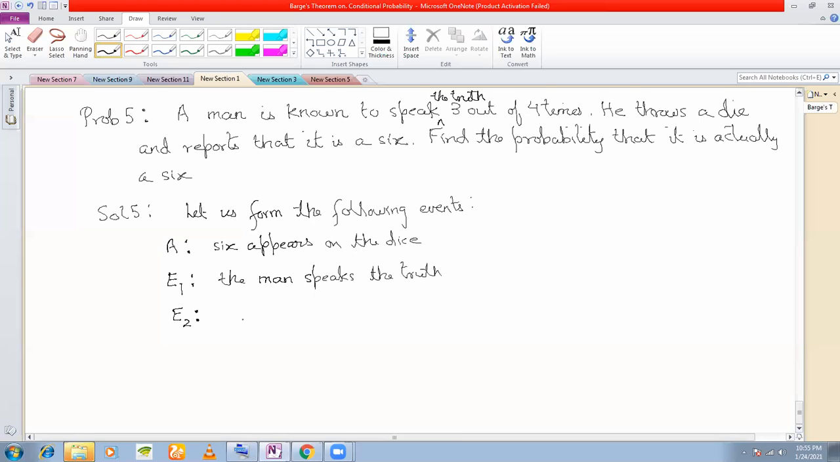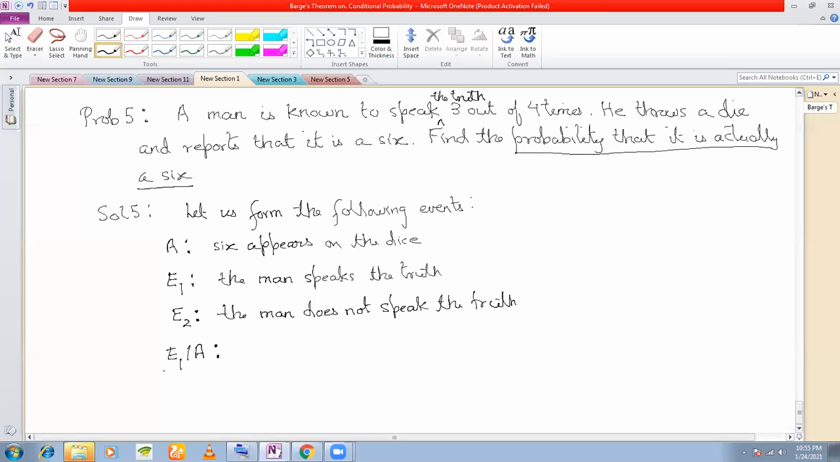And E2 is the event that the man does not speak the truth, right? Now see the question. Find the probability that it is actually a 6. When is it actually a 6? It is actually a 6 when he is speaking the truth and given that 6 appears on the dice.